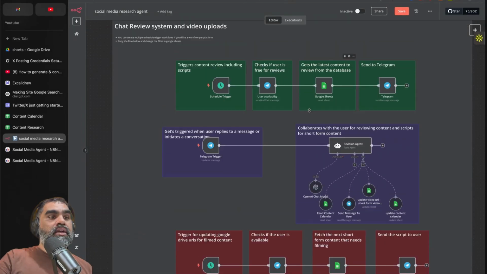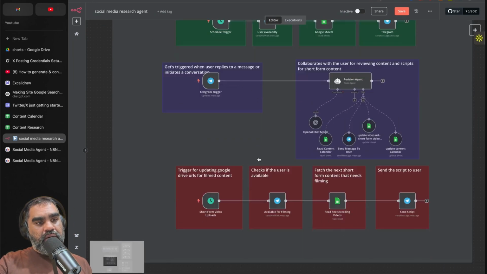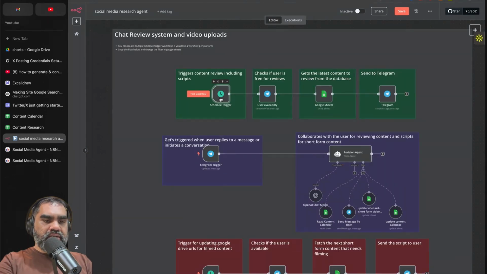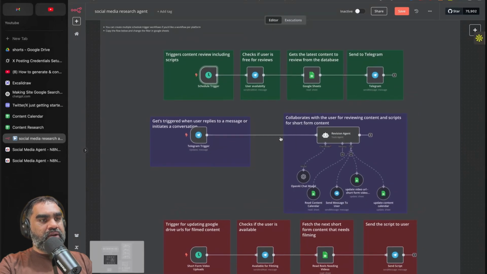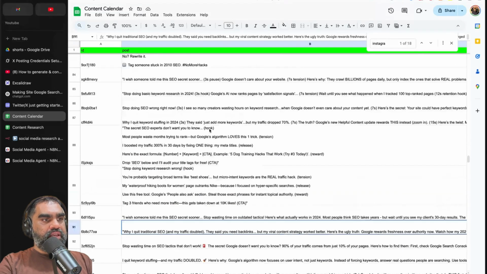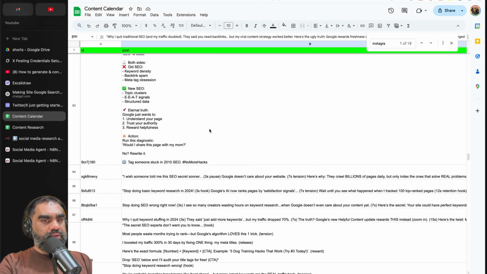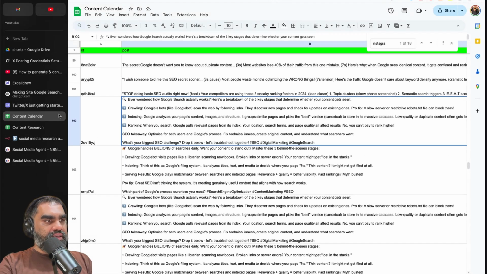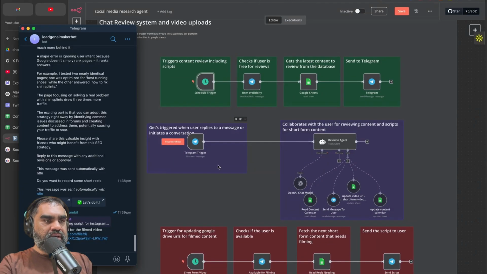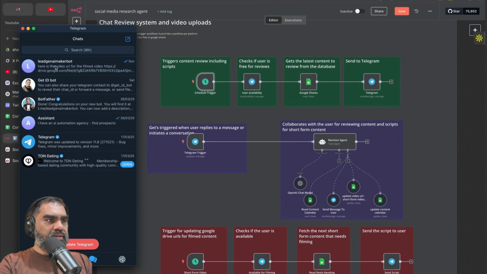The review system is nothing complicated. So we have a couple of triggers that run on a schedule. Once the content is generated, this flow, when enabled here, if you toggle that from inactive to active, I have this because this comes to my phone. If I go out and about, I can review there. If you don't prefer that, you can just manually edit the content calendar page, but then you'll have to use ChatGPT or something to refine it. In this case, I'll have my Telegram open here. Let me just clear the chat.